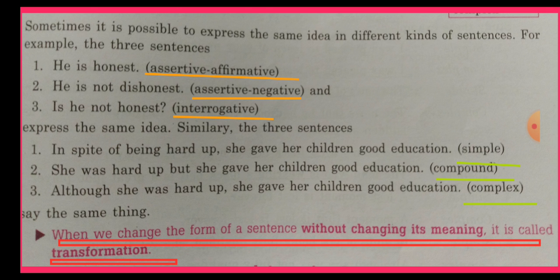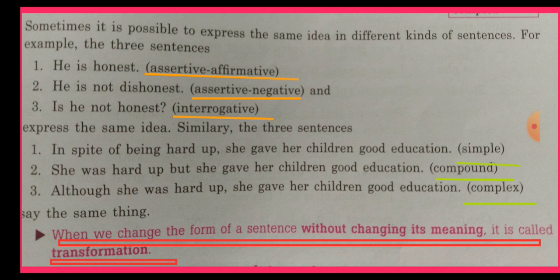Now, similarly, look at another three examples. In spite of being hard up, she gave her children good education. It's a simple sentence. She was hard up, but she gave her children good education. It's a compound sentence. You must be aware of the meaning and definition of these three kinds of sentences. A compound sentence contains two sentences or two statements of equal importance.